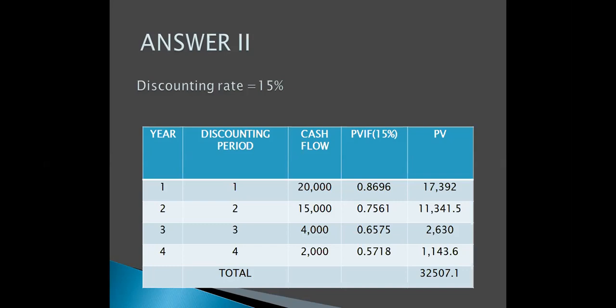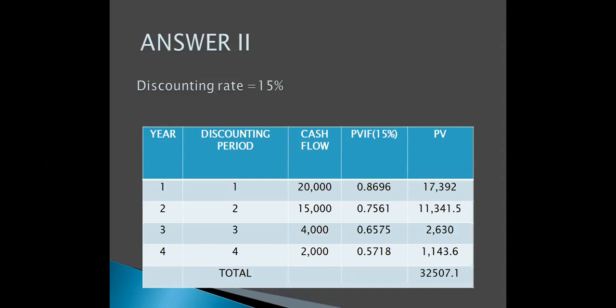Now again, we'll multiply the cash flow with the present value interest factors, which gives us 17,392 for the first year, and then 15,000 multiplied by 0.7561 gives us 11,341.5. 4,000 multiplied by 0.6575 gives us 2,630, which means that if you are investing some amount at the end of 4 years, then the present value for that particular value is only 2,630.